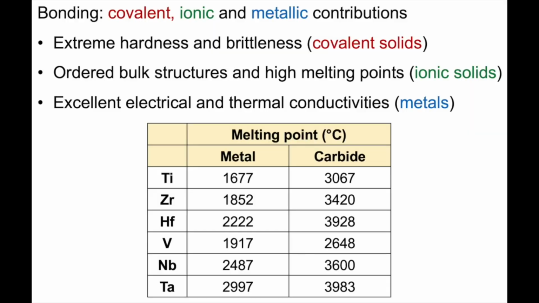In general, metal carbides possess unique physical and chemical properties due to a bonding that involves covalent, ionic, and metallic contributions. This results in transition metal carbides displaying properties characteristic of three different classes of materials. For instance, they have the extreme hardness and brittleness of covalent solids, the ordered bulk structure and high melting points of ionic solids, and they also exhibit the excellent electrical and thermal conductivities characteristic of metals.